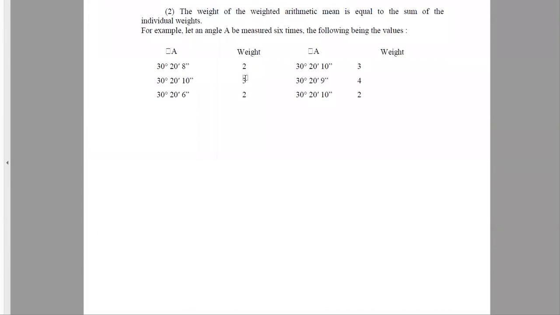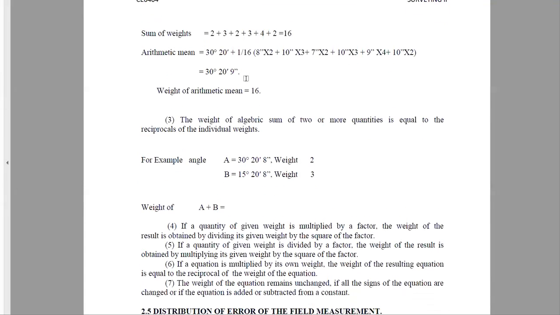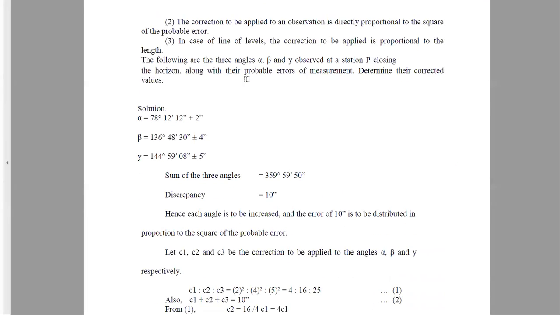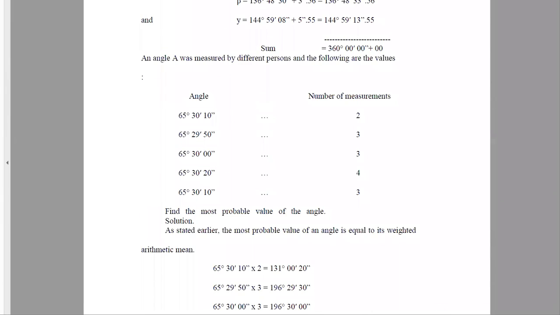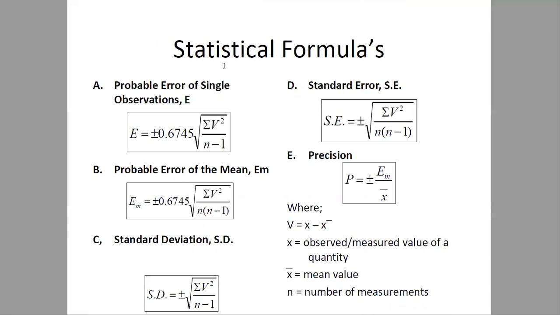Okay, so let's see with an example. First, see the statistical formulas for finding the probable error in a single observation, that is E. We have a single observation, means we have a value of a single quantity in several observations.